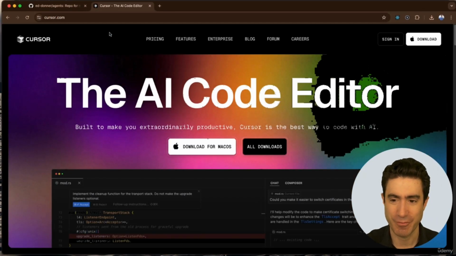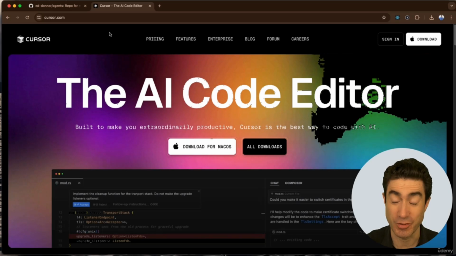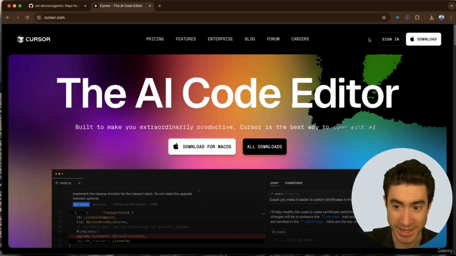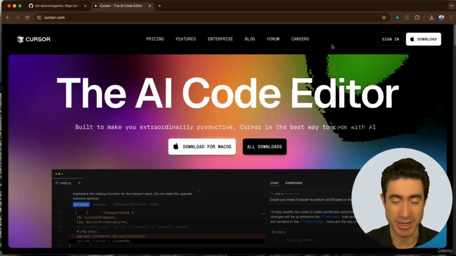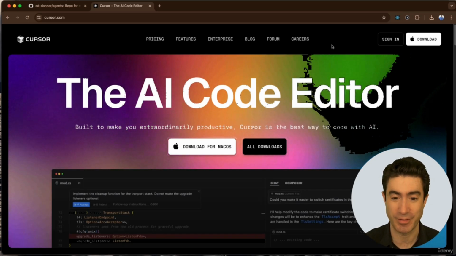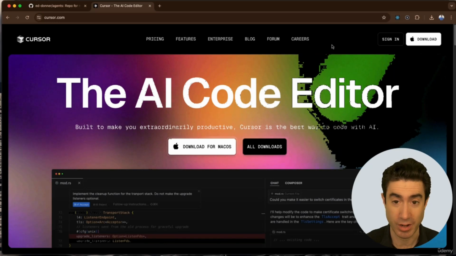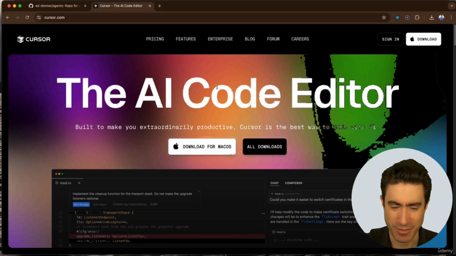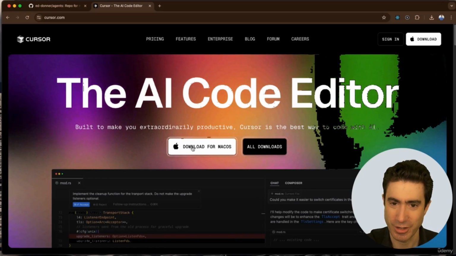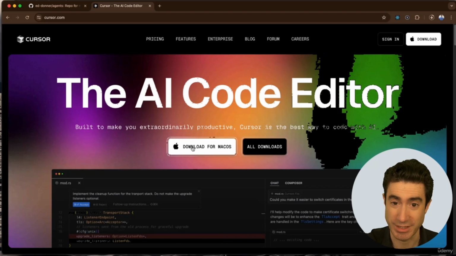And here we have the screen for installing Cursor. You will need to begin by creating an account using the sign up button over here if you don't have one already, and it will just guide you through. I use my Google credentials myself, and I selected a trial pro plan, which is free, at least for now. And I then press download for Mac, which then brings down an installer.